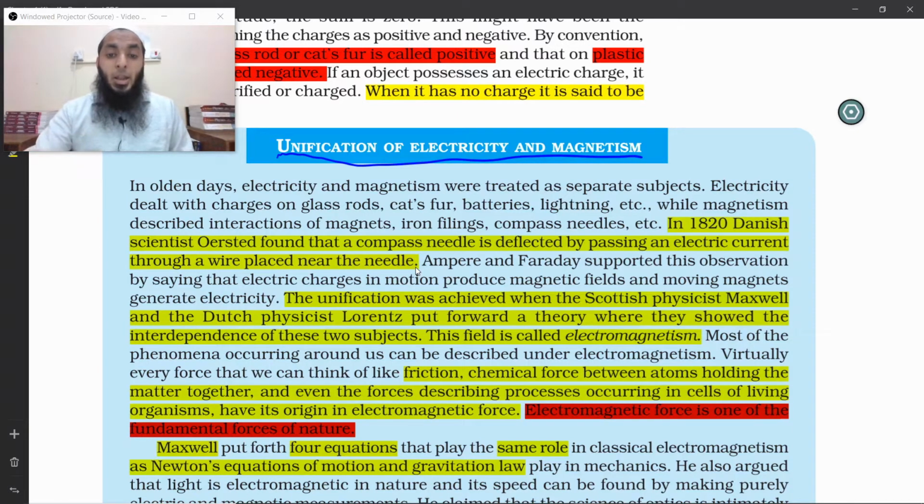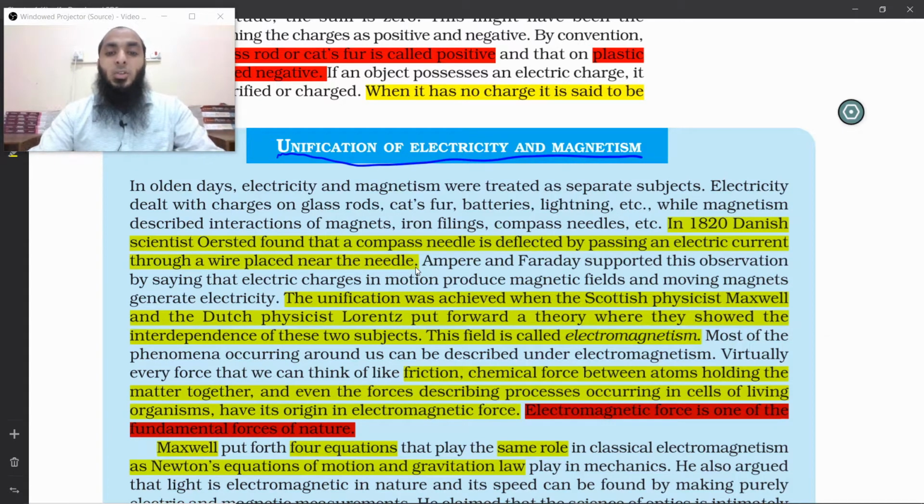And again, Faraday also has a very important contribution which we'll learn in electromagnetic induction. There, Faraday's law gives the equation to find the EMF or the current produced by moving magnets. So magnets moving or the changing magnetic field will produce electricity.